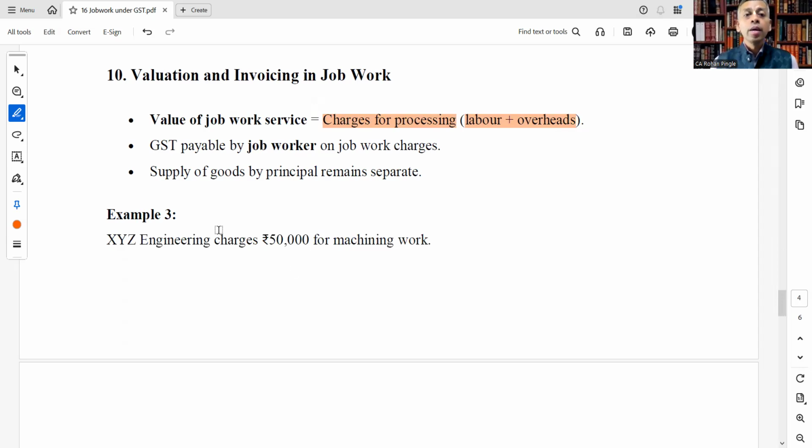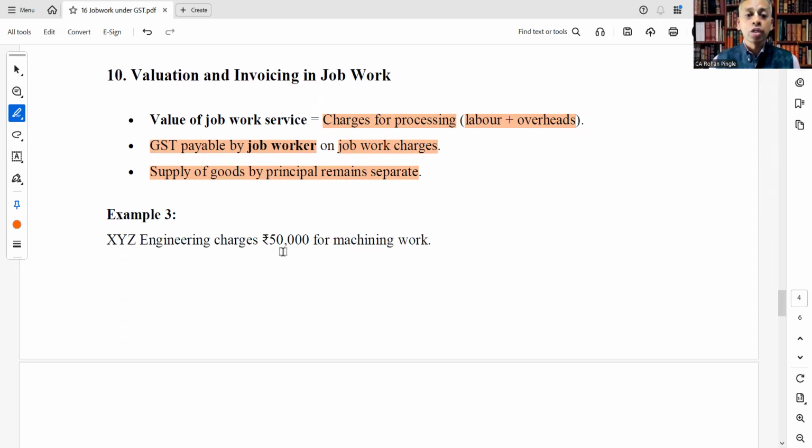GST is payable by the job worker on job work charges. Supply of goods by the principal remains separate.